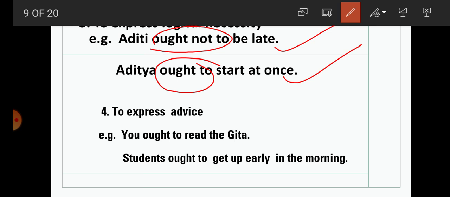Now next one, to express advice, we use should, and we can use ought to also. For example, you ought to read the Gita. Students ought to get up early in the morning. Here we can use should also, and ought to is also correct.